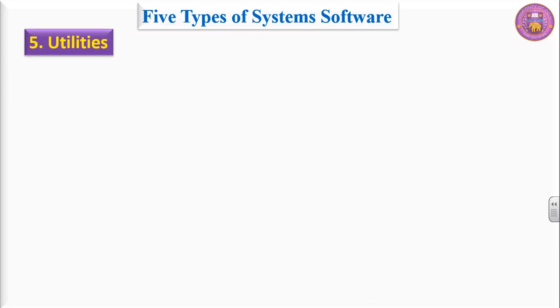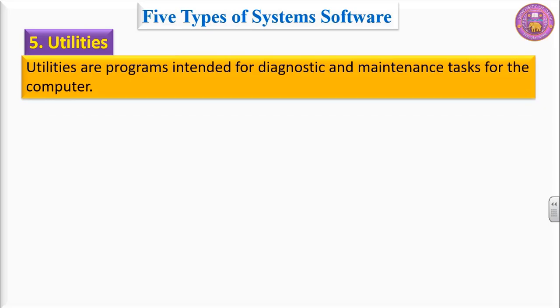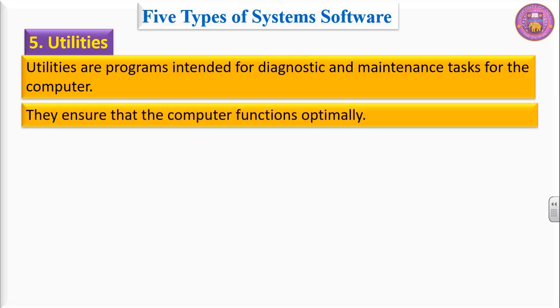And the last component of system software is utilities. Sometimes we call it system utilities. Utilities are programs intended for diagnostic and maintenance tasks for the computer. They ensure that the computer functions optimally.